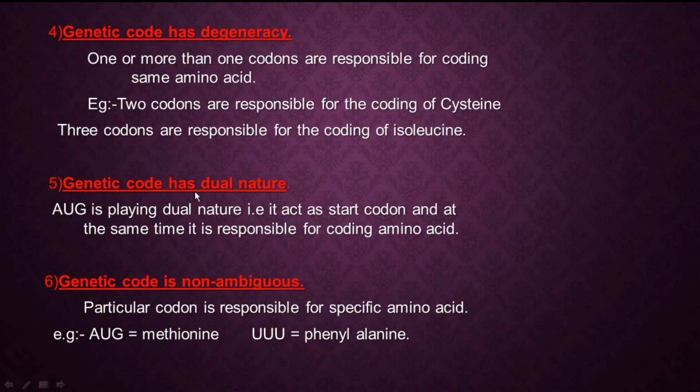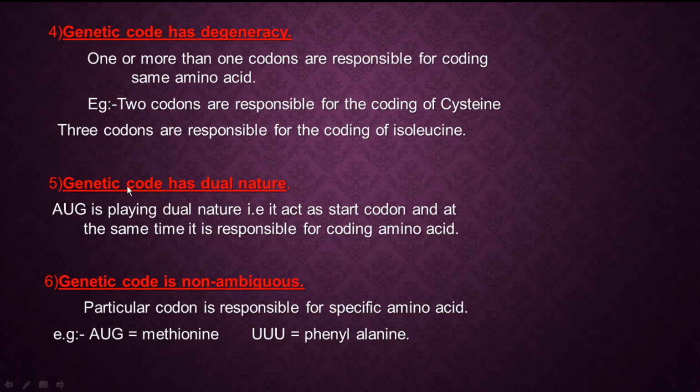Next, genetic code has dual nature. Actually this point is applicable for one codon only, AUG. AUG is playing dual nature, which means it is acting in two ways. In the first way, AUG acts as the start codon. If you are considering this as a genetic code, always towards the starting point, wherever the 5' end is, you will always get AUG. And at the same time, this AUG is responsible for coding an amino acid, that is called methionine.